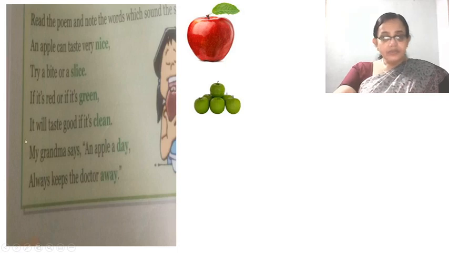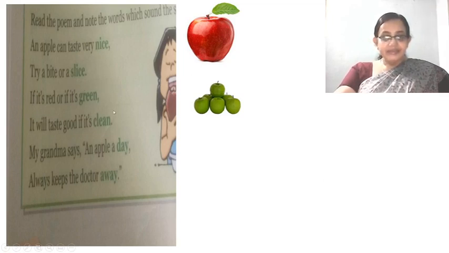Now, what you have to see in this poem? You have to find out the words which sound the same. Same sound. Like, see the words which are green in color. Nice, slice, same sound, right?